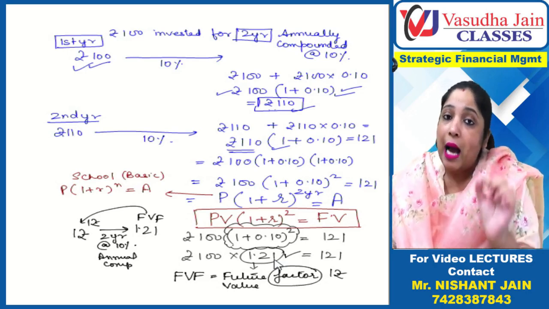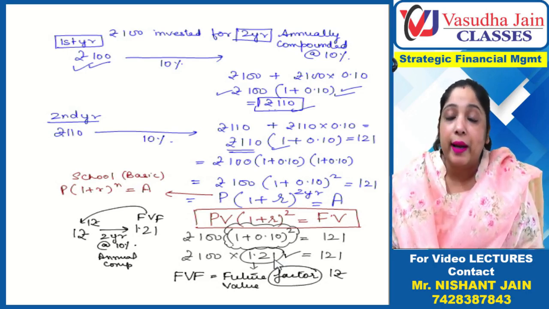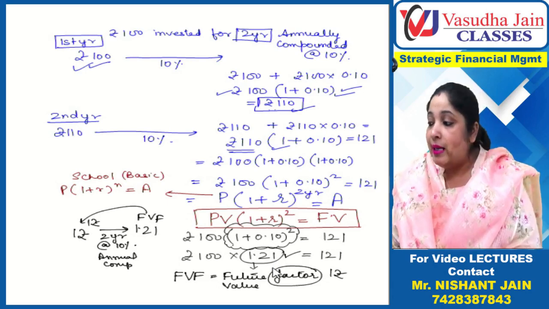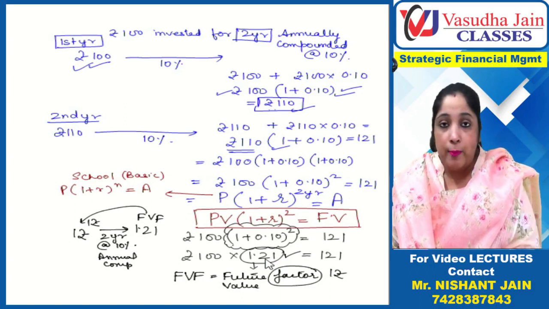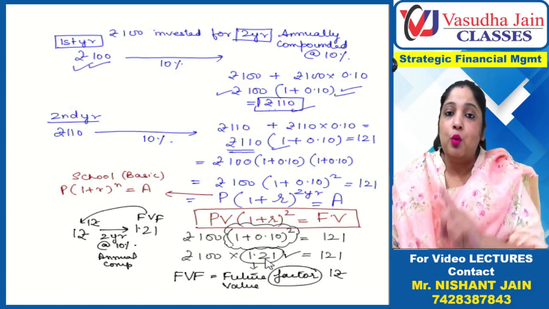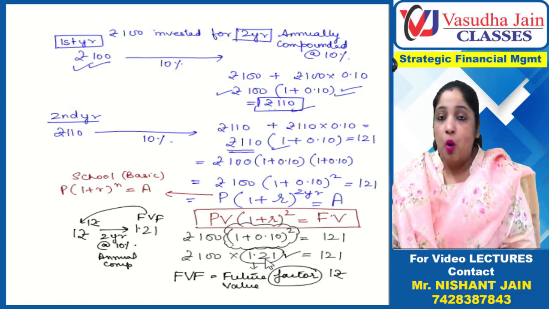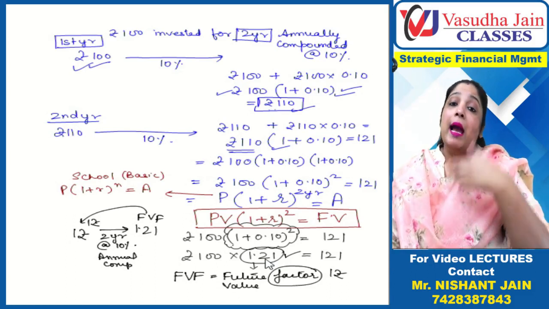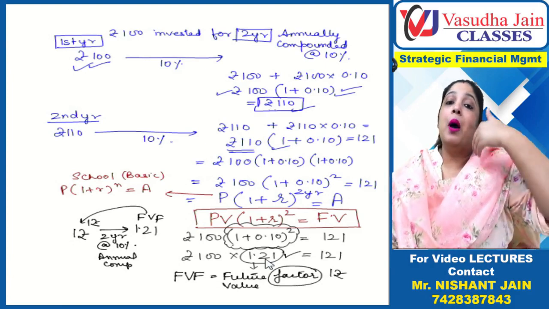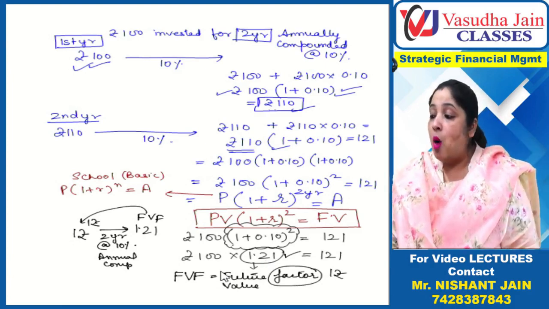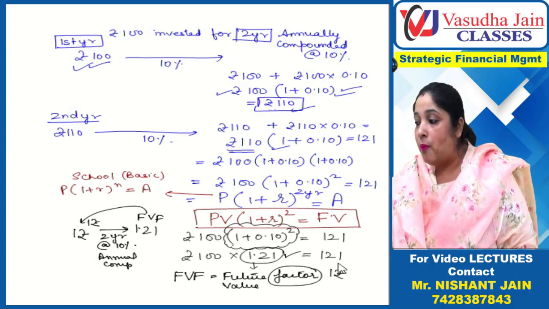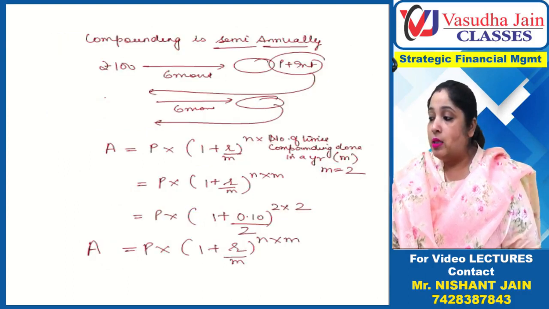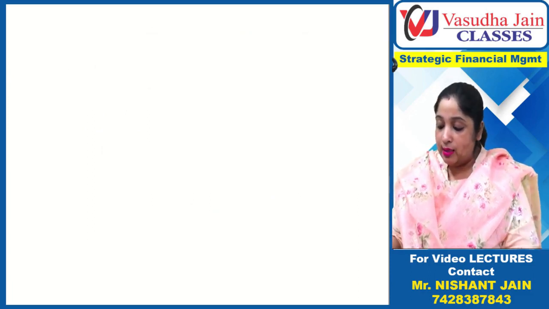Now whenever I ask you what is the future value factor, what will you say? Ma'am, factor means 1 rupee. So basically, 1.21 is the future value of 1 rupee. And since we know 1 rupee will become 1.21 rupees after 2 years at the rate of 10% compounded annually, 100 rupees will become 121.